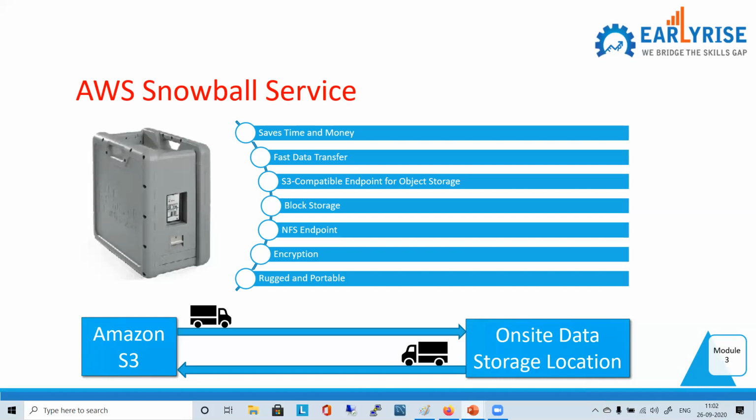There will be something like Snowball that we have been discussing, right? There will be something like Snowmobile, right? Snowmobile is for hundreds of petabytes to exabytes scale of migration. That will be like a 45-foot long container, very big. You see here some small containers, right? So that will be a 45-foot long shipping container.